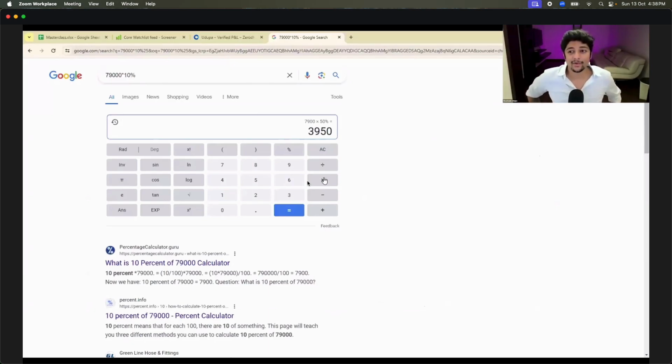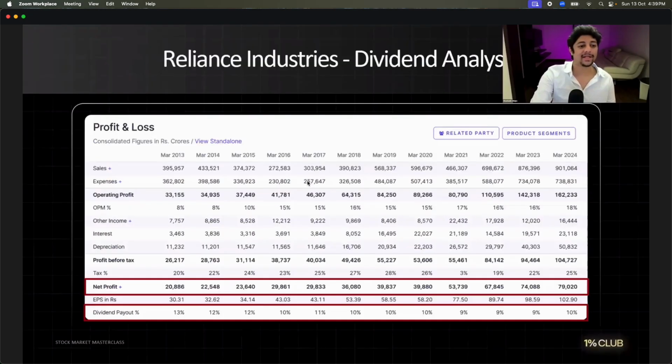All the people who were here talking about, arey, Mukesh Ambani spent 70 crores on Rihanna to come and sing, he spent so many crores in Jamnagar to do that. What is 70 crores and what is 3,950 crores? Do you understand the difference now? And by the way, this was only last year. What do you think he took before that? Another 10%, another 10%, another 10%, and 50% of that.